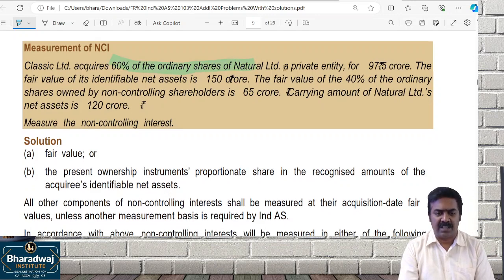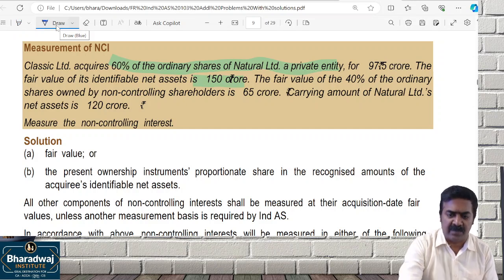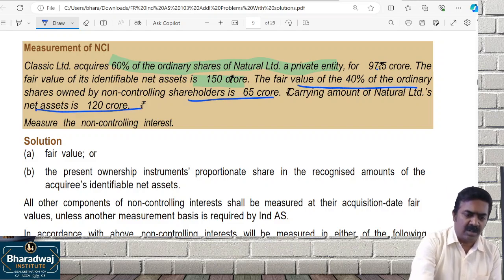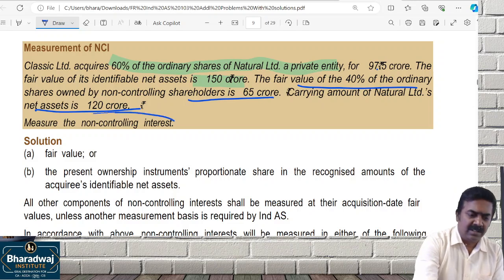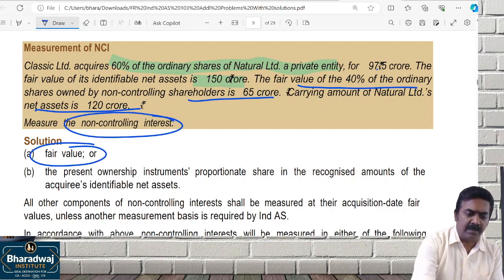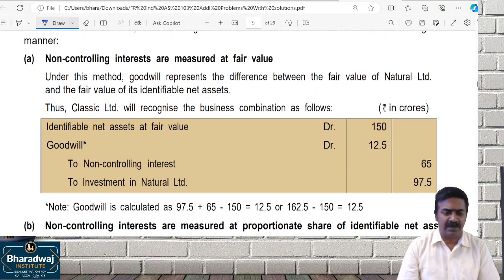60% of ordinary shares are purchased for 975 crores. Identifiable net assets are 97.5 crore. Net assets are 150 crores. Fair value of the 40% ordinary shares is 60 crores. Carrying amount of net assets is 120 crore. Measure non-controlling interest at what value? Fair value or based on net assets. Full goodwill method, partial goodwill method. You know the pathway.